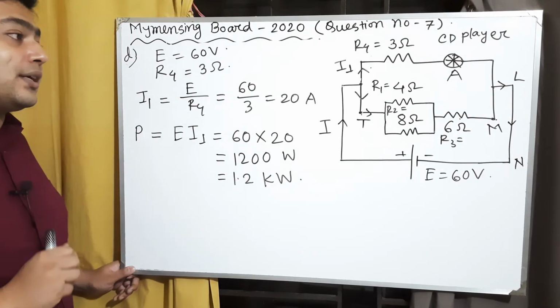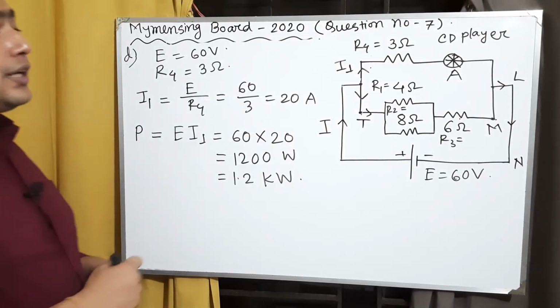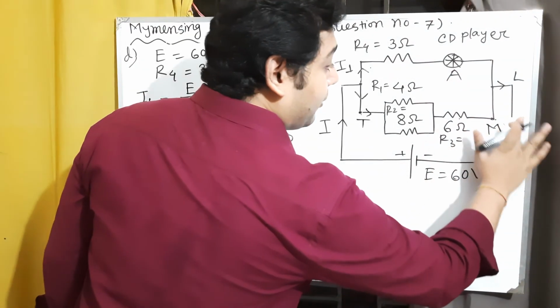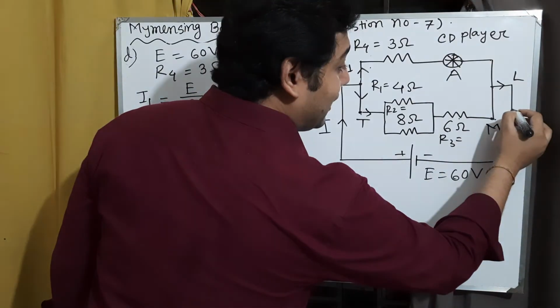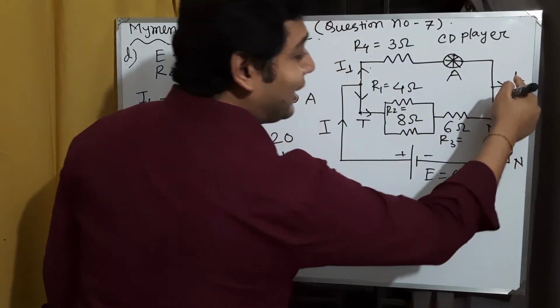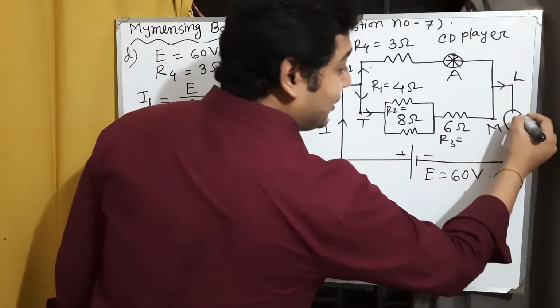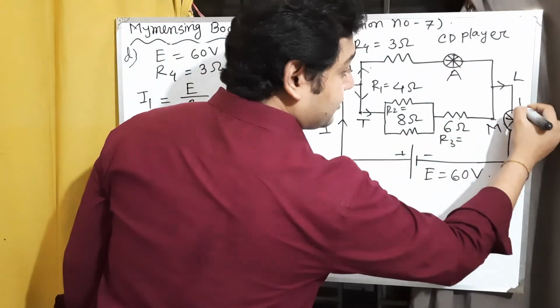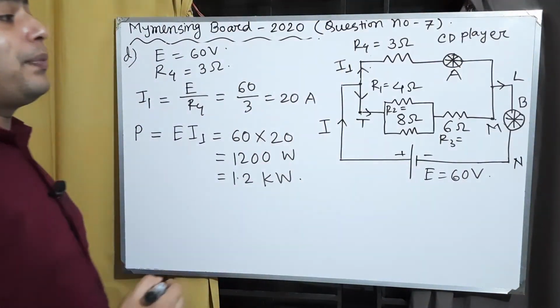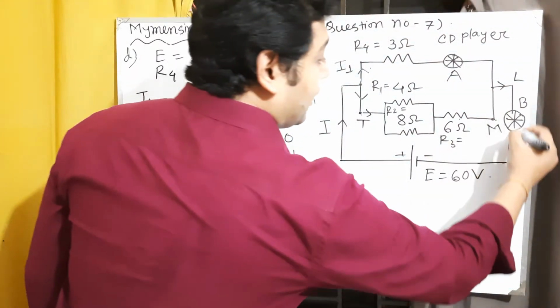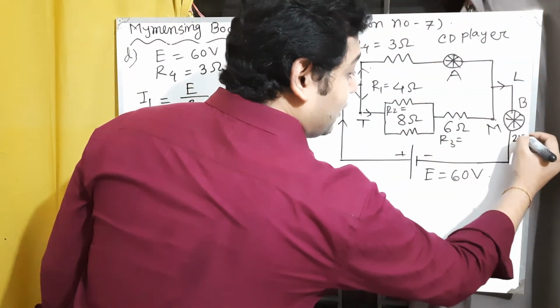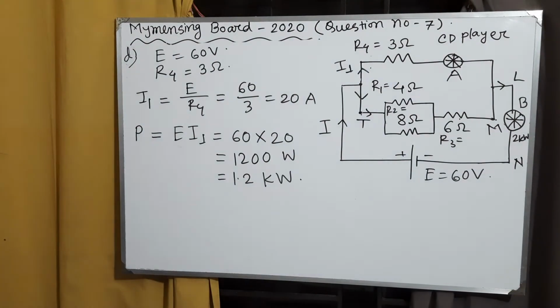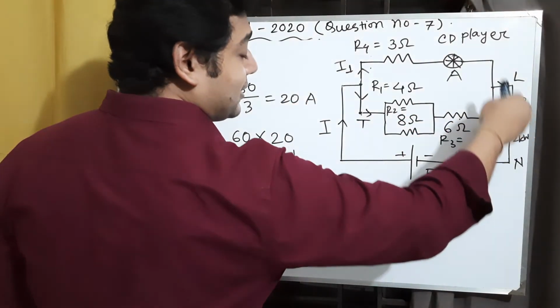But now if we put another CD player, B, between L and N, the power needed by CD player B is 2 kilowatt. Now we need to determine the power of this part.